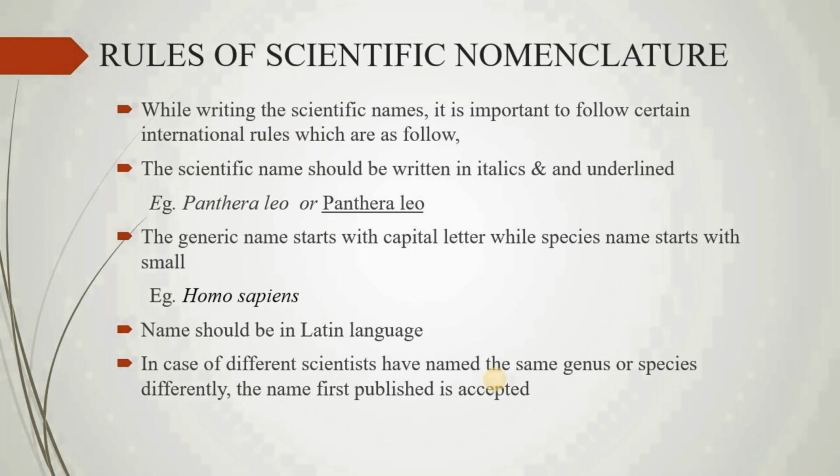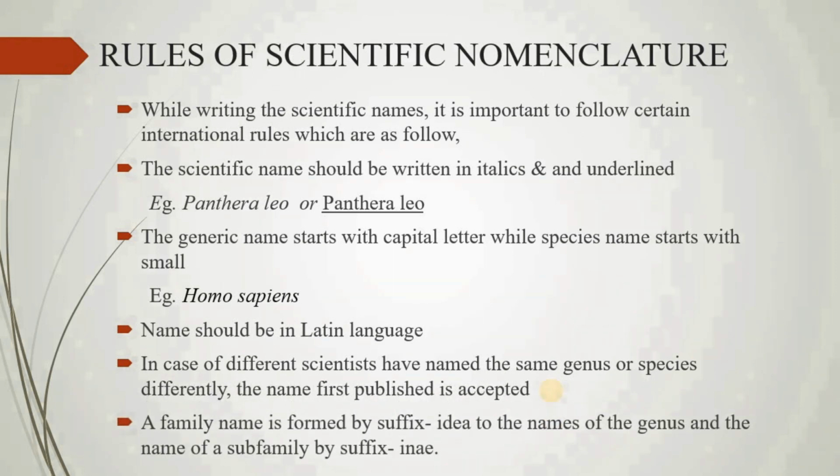In case different scientists have named the same genus or species differently, the name first published is accepted. For understanding this, suppose two scientists work on the same species. They both give the genus or species name differently. So for such exceptions, the name that was first published is widely accepted.